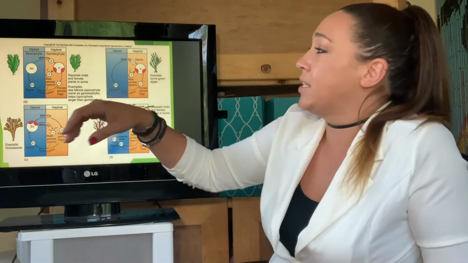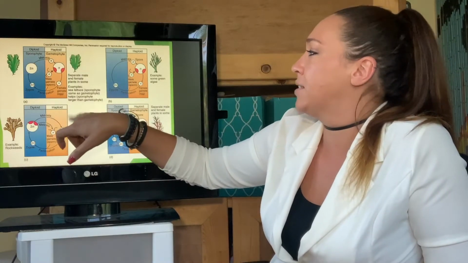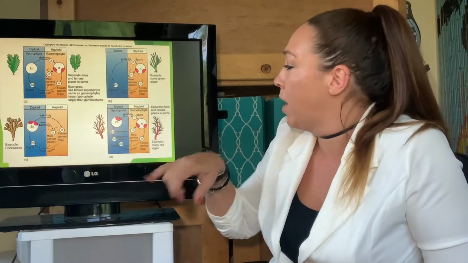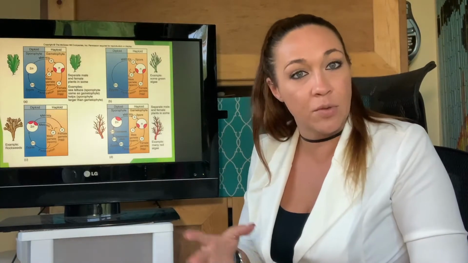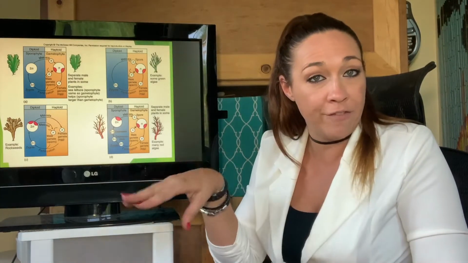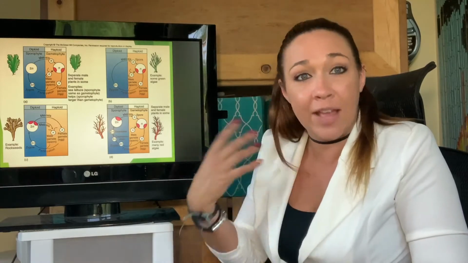Now, not all algae do this exactly the same. Some of them have separate sexes. We're going to see some of the green algae like sea lettuce, some of the brown algae like kelp, and some of the red algae, they all have separate sexes. So there's a male version and a female version of the algae, and that's what's producing the respective gametes. And then they get together to form the zygote.